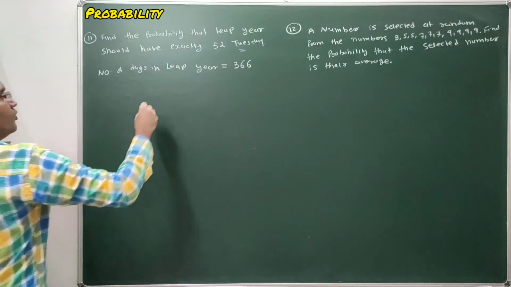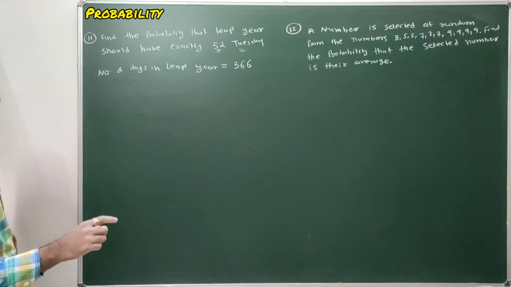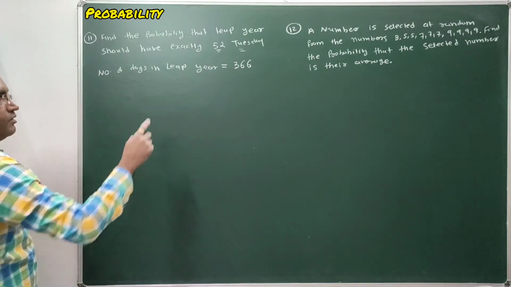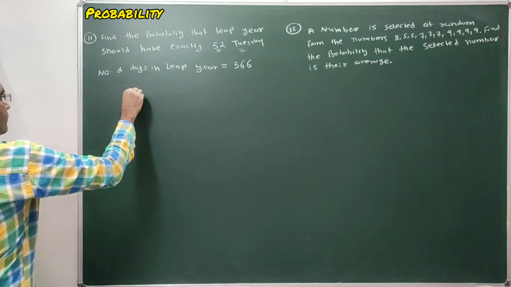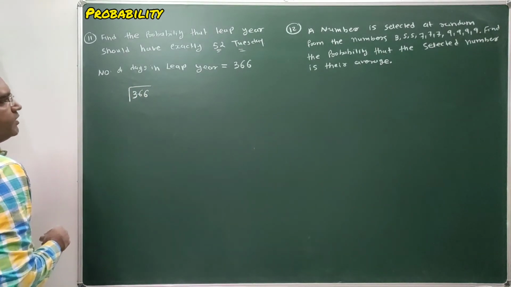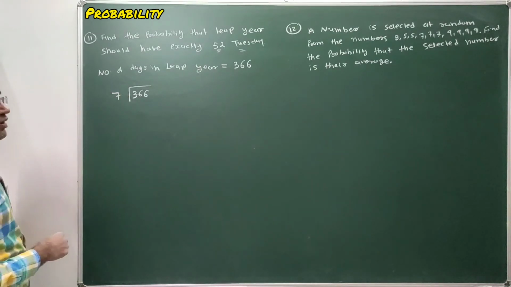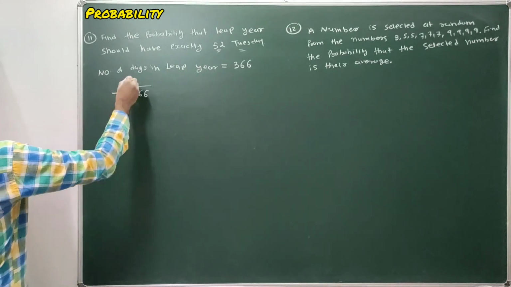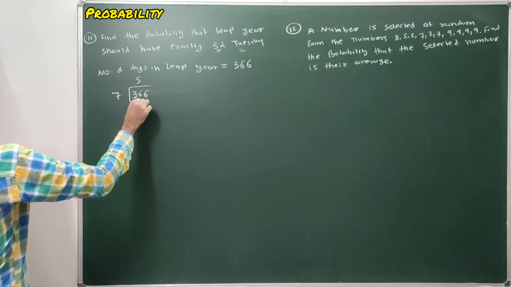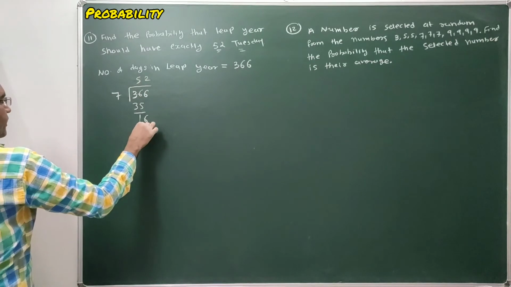So here to get exactly 52 Tuesdays, we require exactly 52 weeks in a year. In the year of 366 days, how many weeks are there? For that we have to divide 366 by 7. 7 5s are 35, 1 and 6, 7 2s are 14.